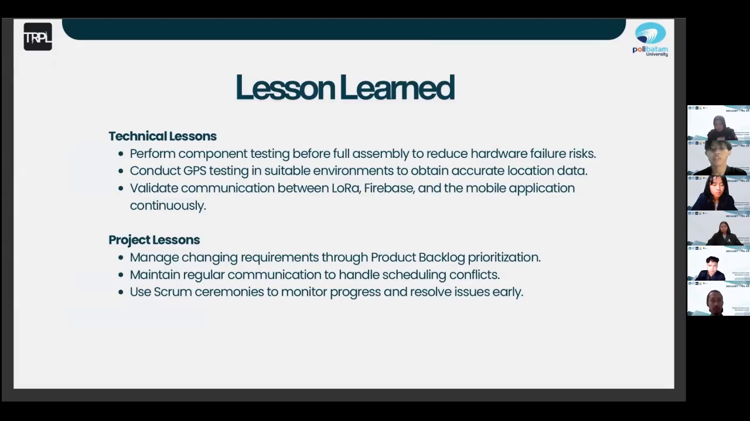So in this slide, we have some lessons we can take, like the following two. The first one, technical lessons: perform component testing before full assembly to reduce hardware failure risk, conduct GPS testing in suitable environments to obtain accurate location data, and continuously validate communication between LoRa, Firebase, and the mobile application. The second one, project lessons: manage changing requirements through product backlog prioritization, maintain regular communication to handle scheduling conflicts, and use Scrum ceremonies to monitor progress and resolve issues early.